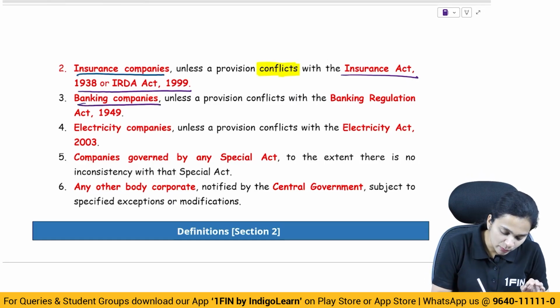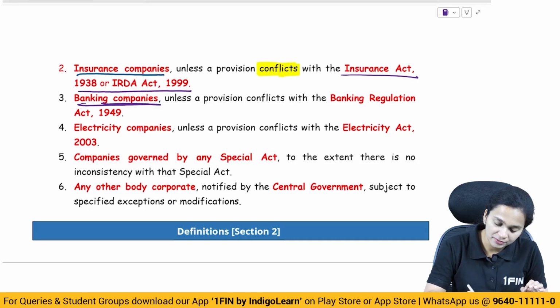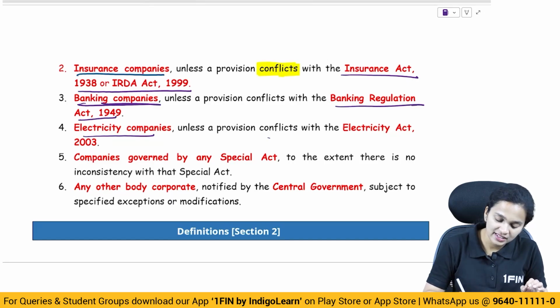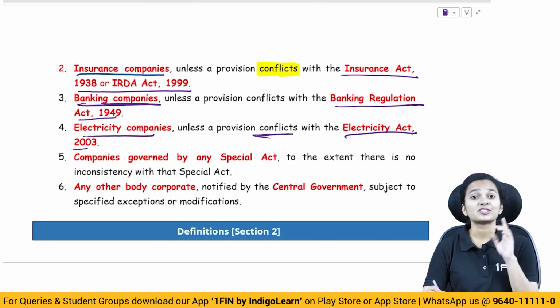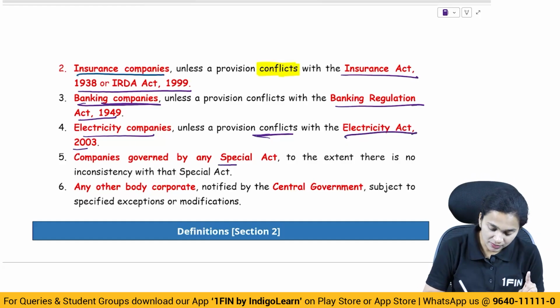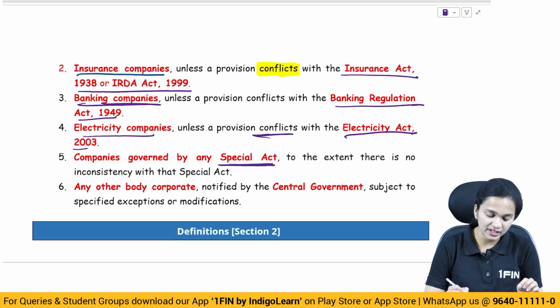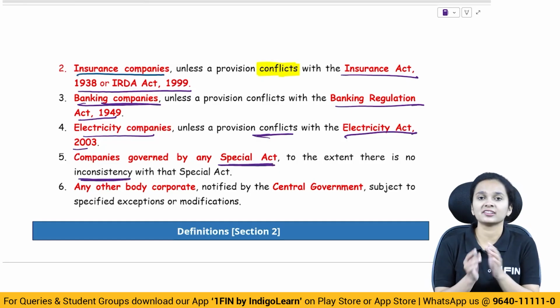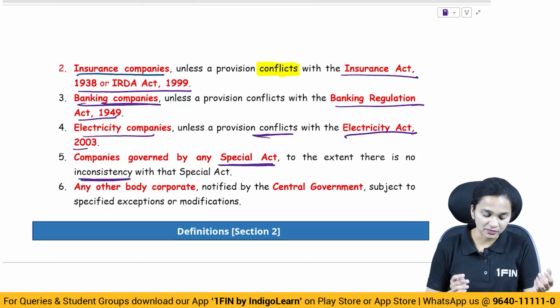It is also applicable to banking companies unless it conflicts with the Banking Regulation Act. Electricity companies, unless the provisions conflict with the Electricity Act. This is also applicable to companies which are governed by a special act to the extent there is no inconsistency. Again, if there is any inconsistency, the special act shall prevail.